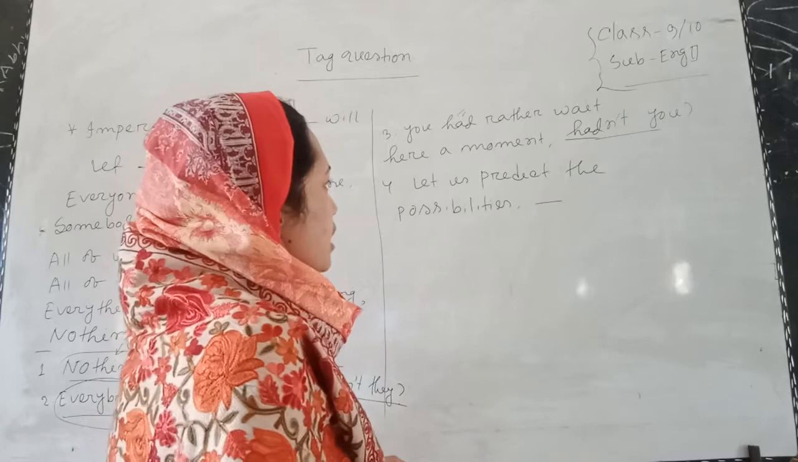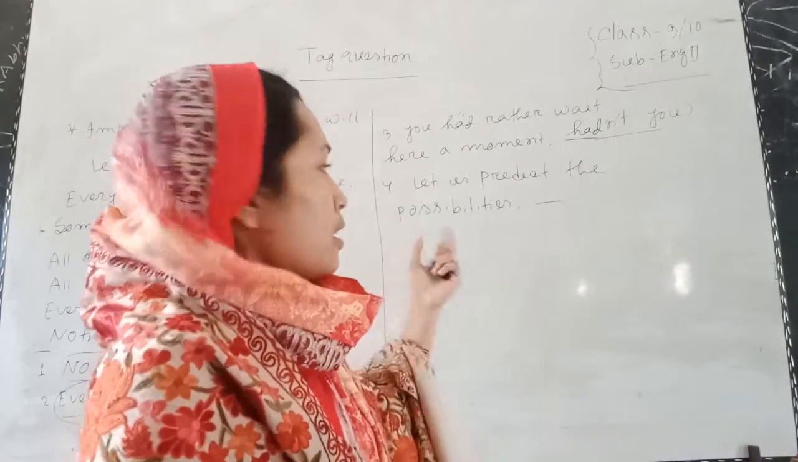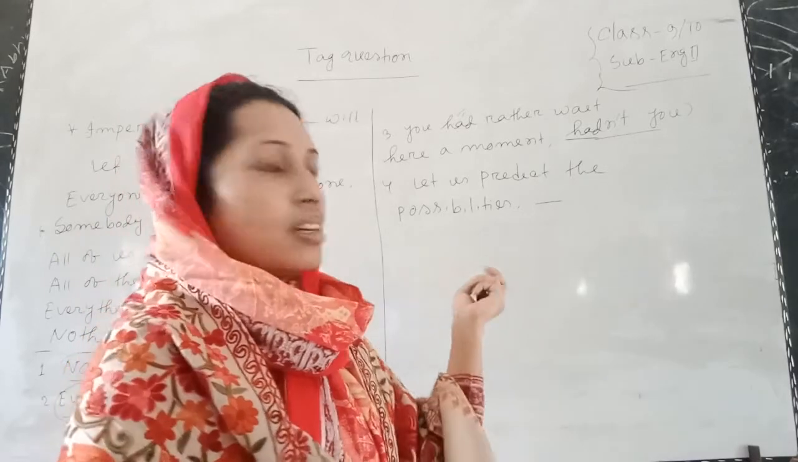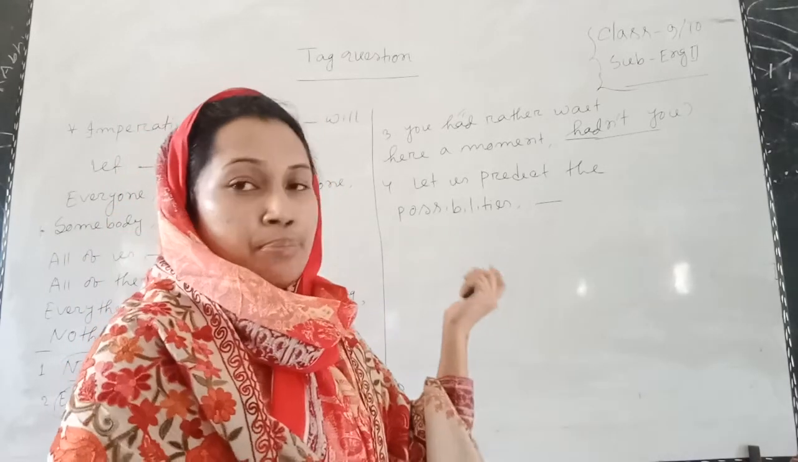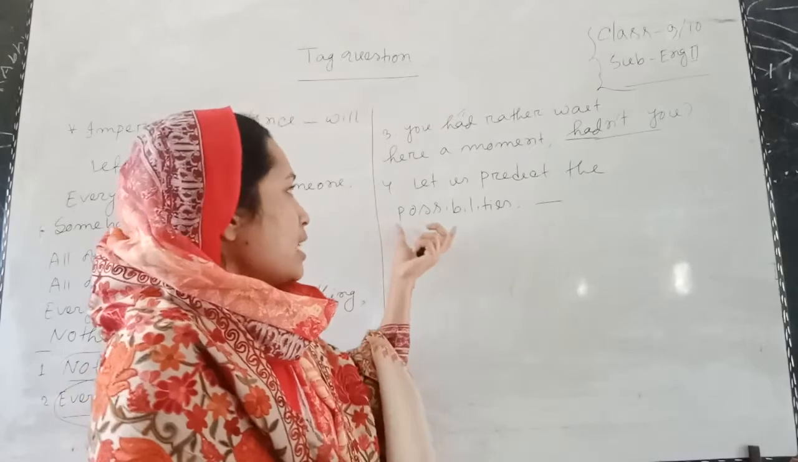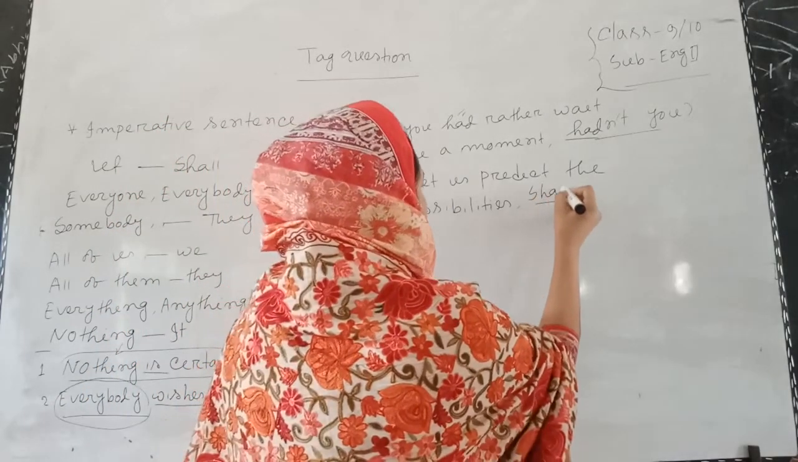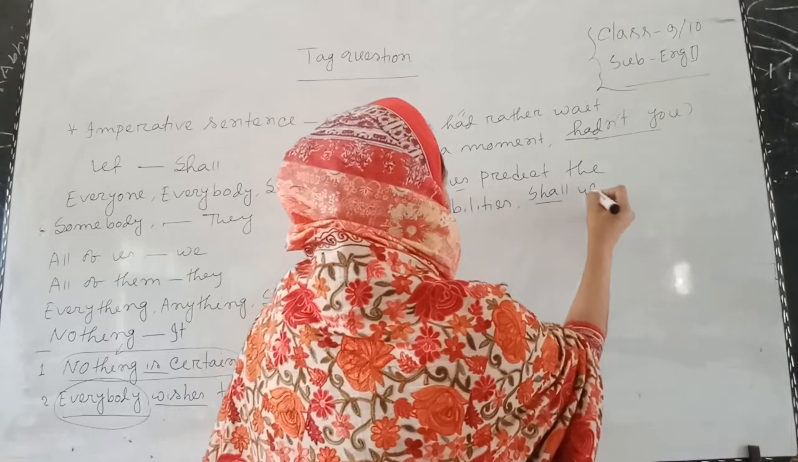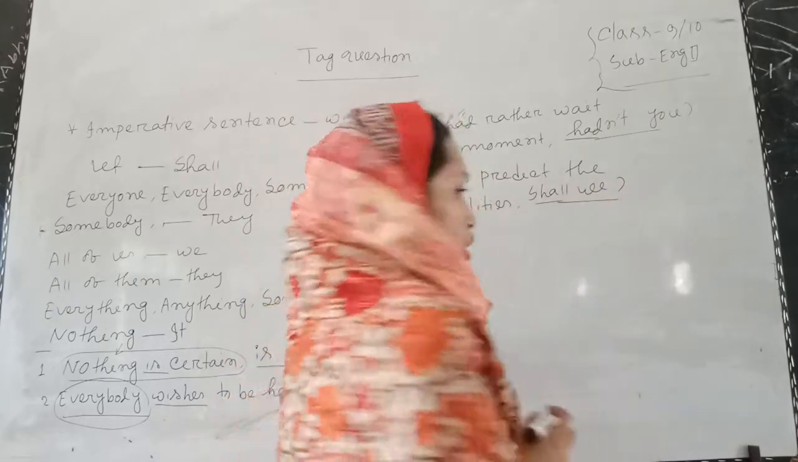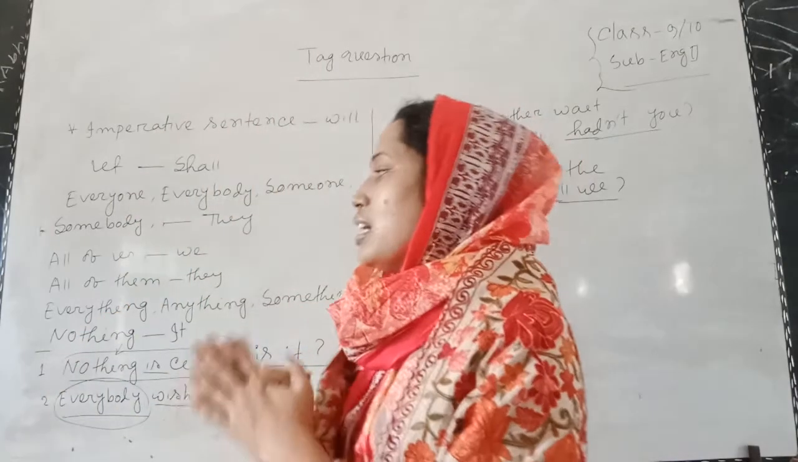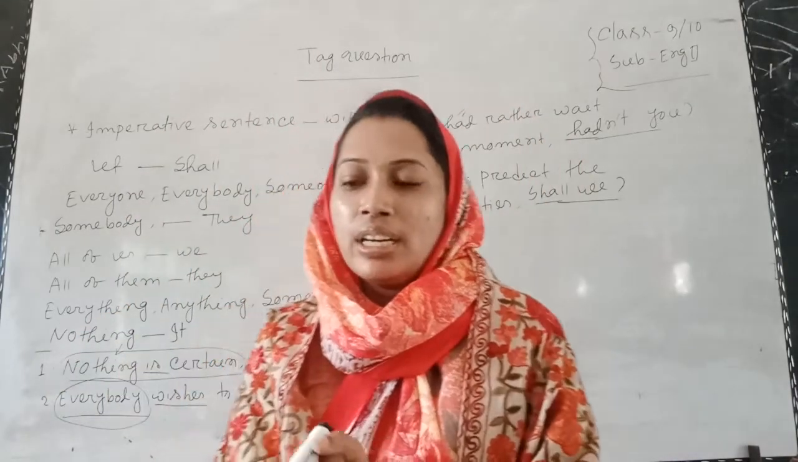Let us predict the possibility. I find that the statement is an imperative sentence, and the statement starts with let, so shall will be used here. Shall we? So, dear students, these are the rules of tag question.